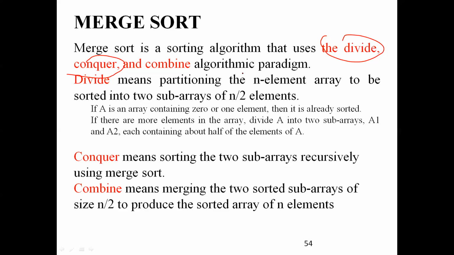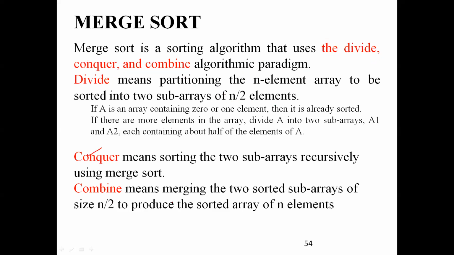uses this paradigm. It's nothing but a kind of model. This merge sort uses the divide, conquer, and combine model, right? So divide means splitting the n elements. Here N is 8 elements, so you can take n by 2. If it is an odd number, one half will be larger, that you know.